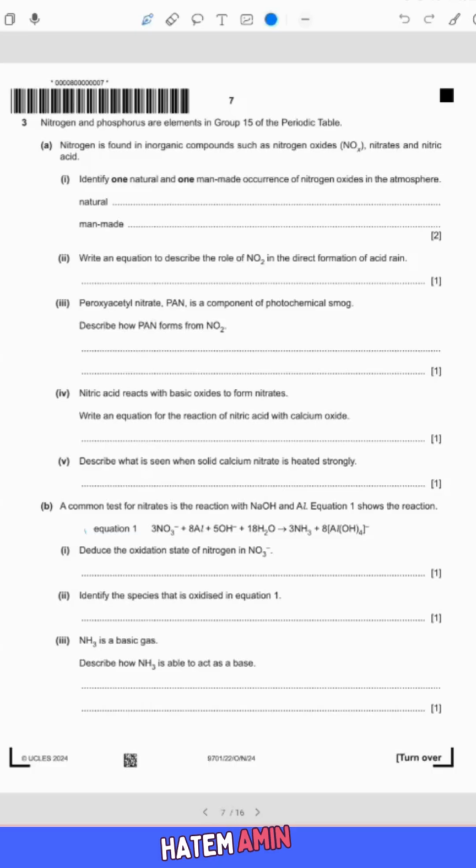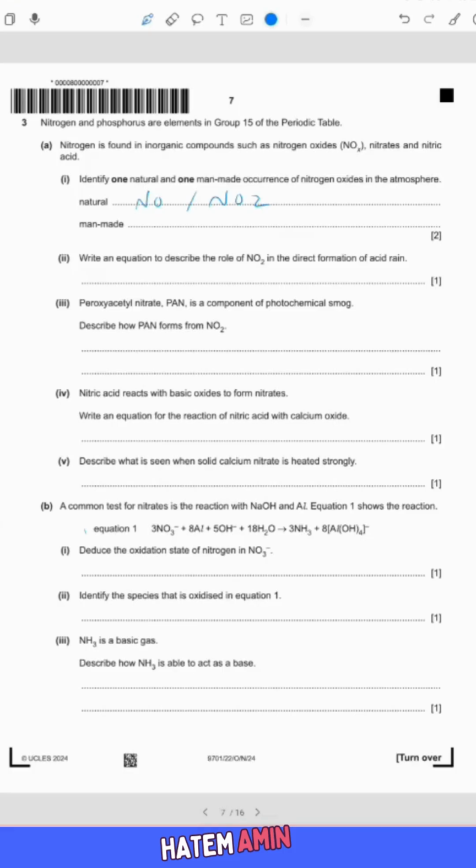Okay, so for the natural one, I can say it's produced naturally by lightning or by sunlight. So like NO or NO2. Here it comes from lightning or sunlight. The high temperature and the light provide the proper condition for the reaction to produce NO2 or NO, which is nitrogen oxide or nitrogen dioxide.